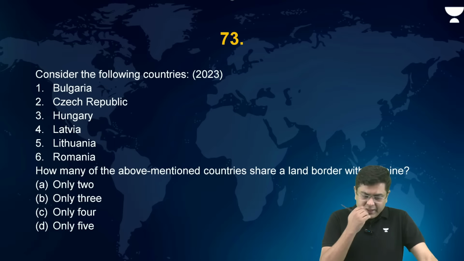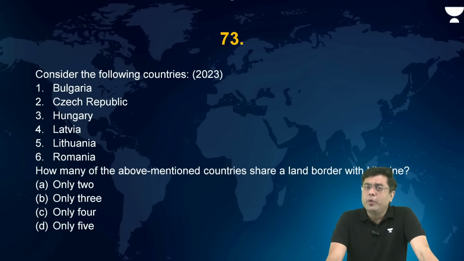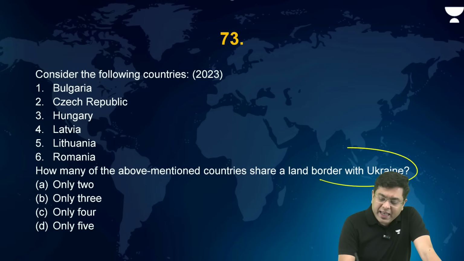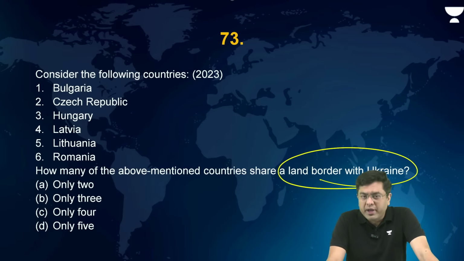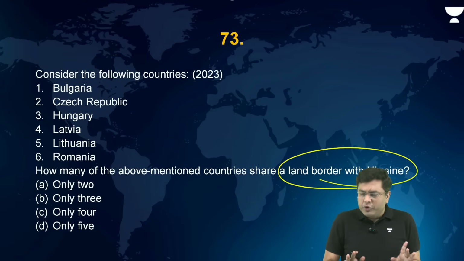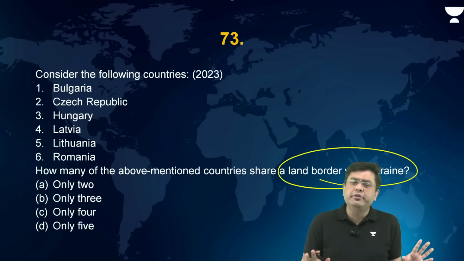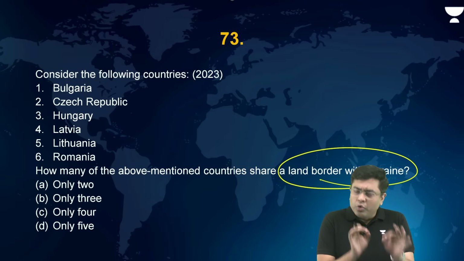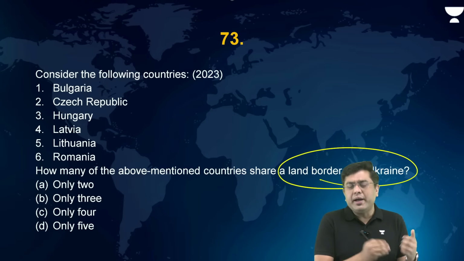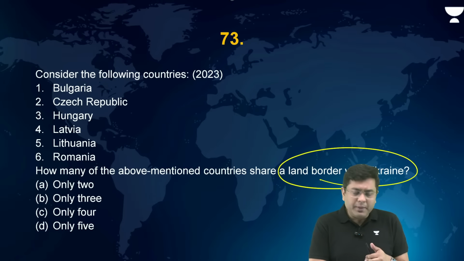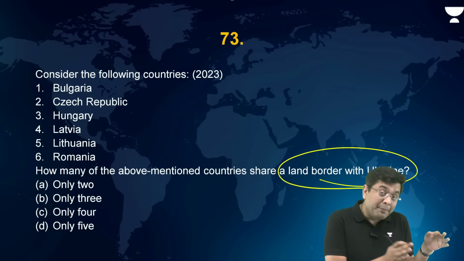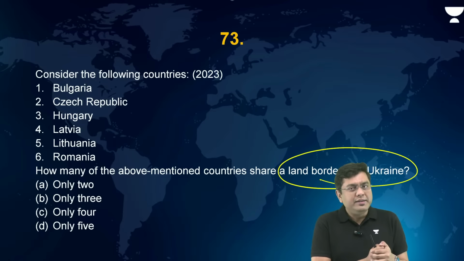Okay? Now, consider the following countries, again because of the region in news, which share a land border with Ukraine. Which of these basically shares a land border with Ukraine? Not because UPSC wants you to learn all the various countries and their borders, simply because Ukraine was in news and people were evacuating out of that particular place, right? So the passages of evacuation became very, very important.